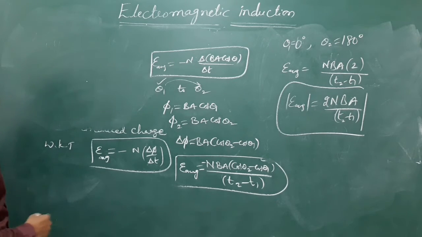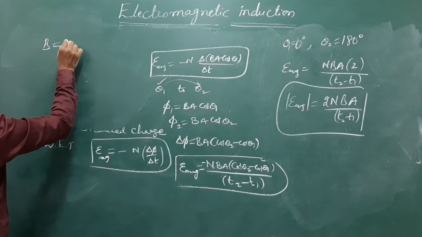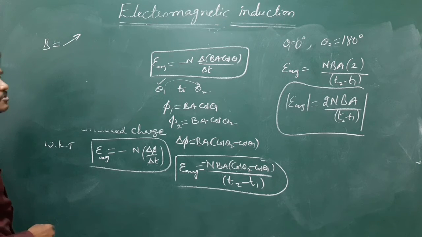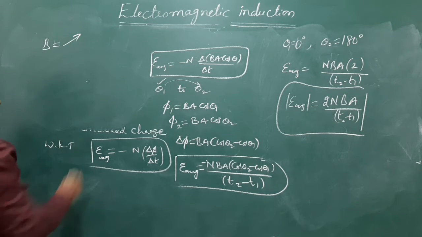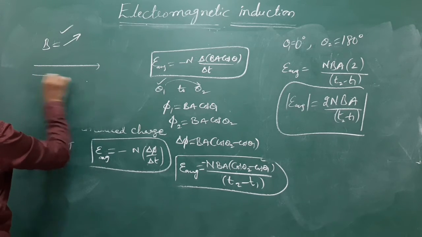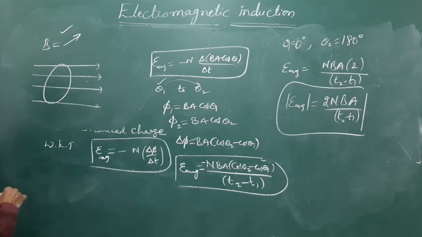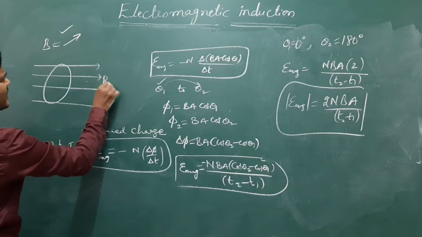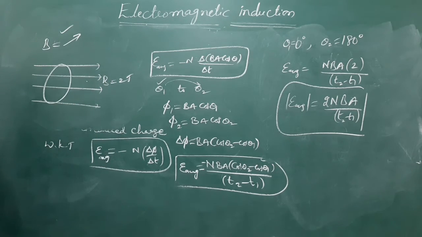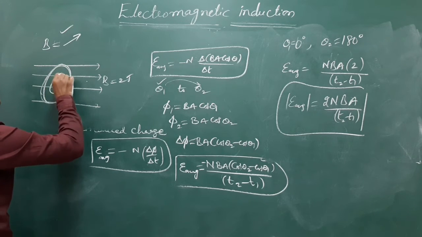See, in some cases, they will give the magnetic field, some value like 2 Tesla or 3 Tesla, normal to the surface. Let us suppose this is the magnetic field, and they place the coil like this. Due to this magnetic field, the radius of this coil reduces, it shrinks.